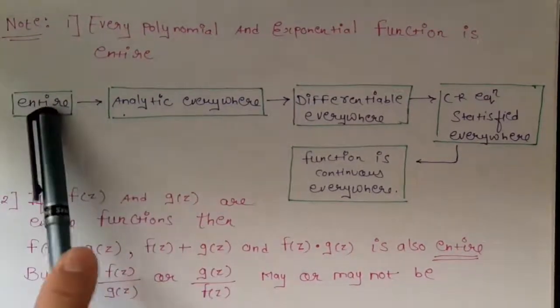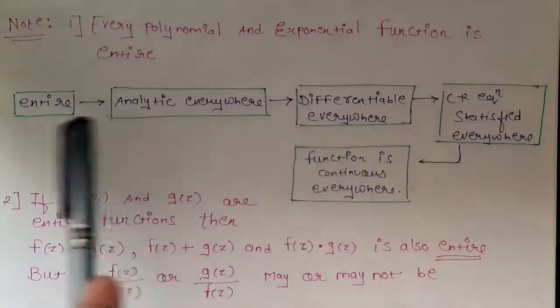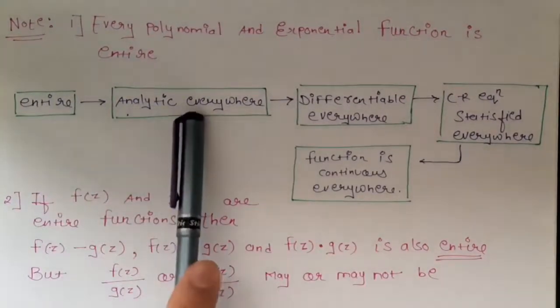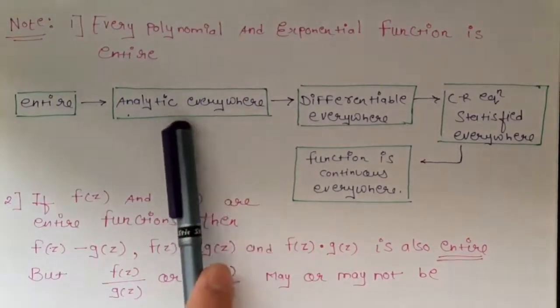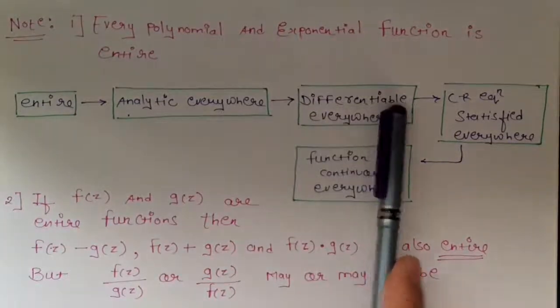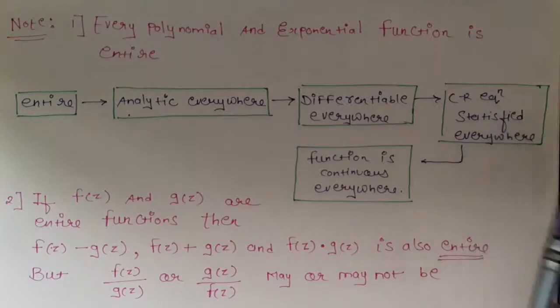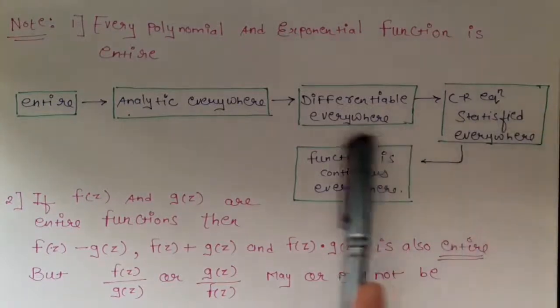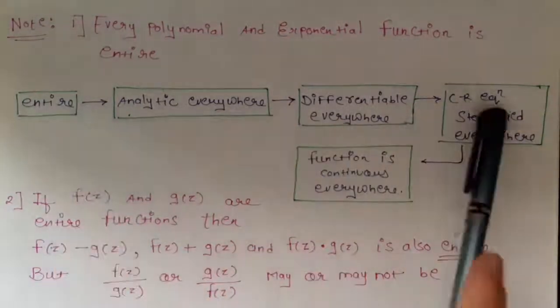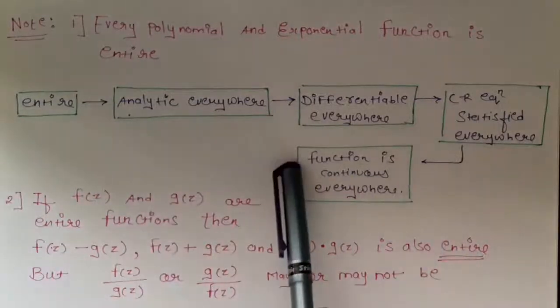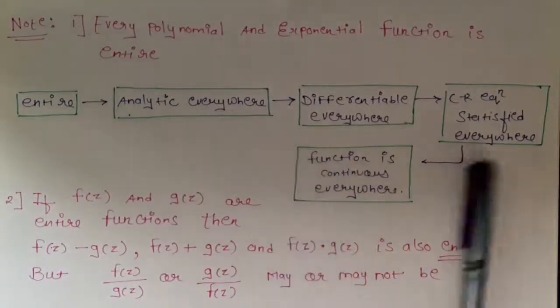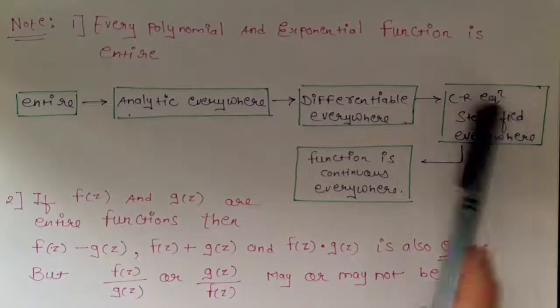That means the reverse chain is always possible: if the function is entire, then the function is analytic everywhere, and if analytic everywhere, then differentiable everywhere, and if differentiable everywhere, then the CR equation is satisfied everywhere, and as the CR equation is satisfied, then the function is continuous everywhere. The reverse chain is always possible, but the forward chain may or may not be possible.